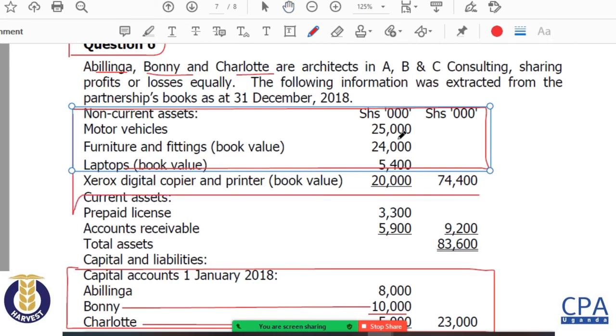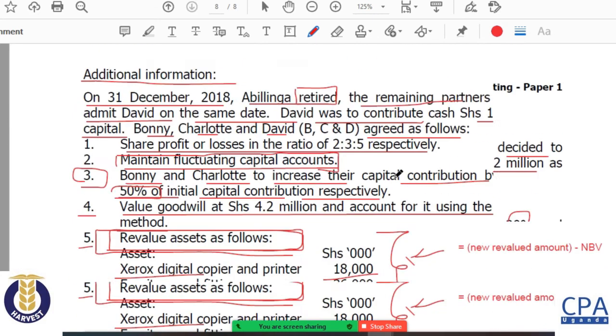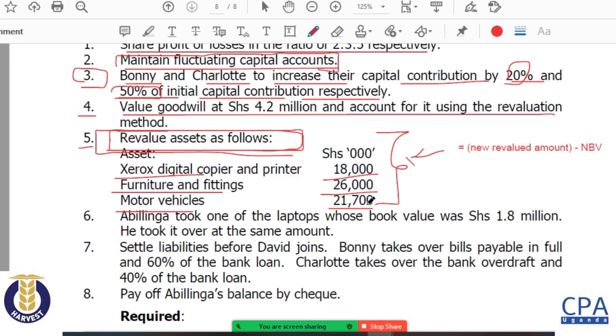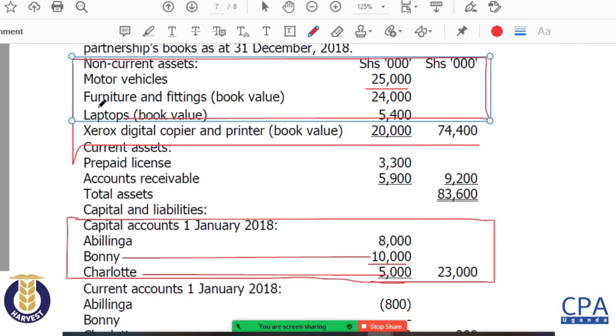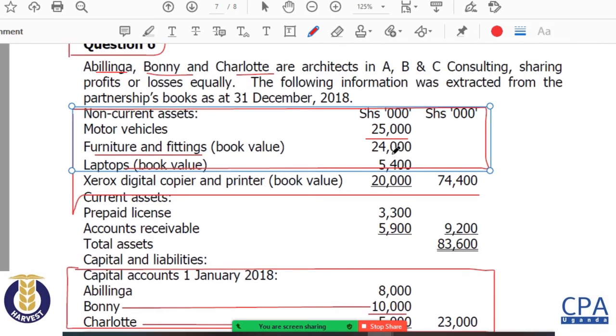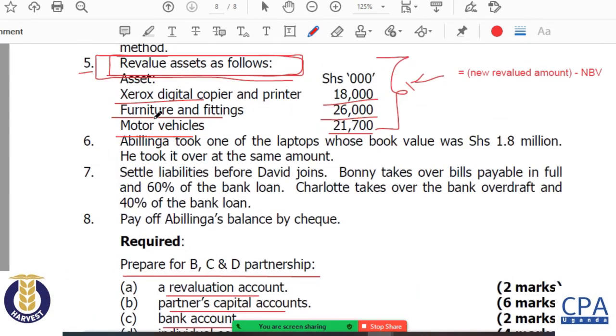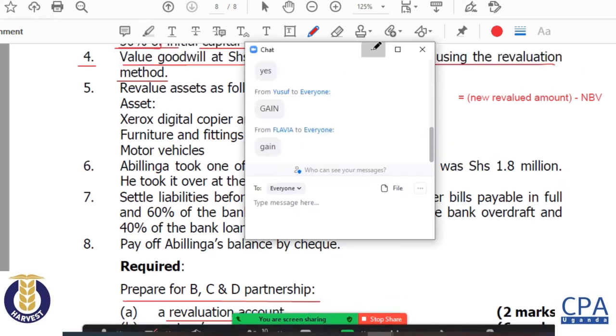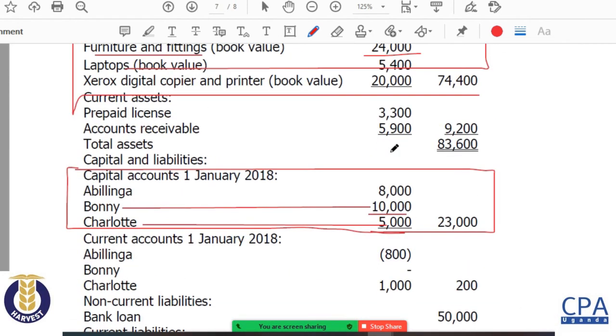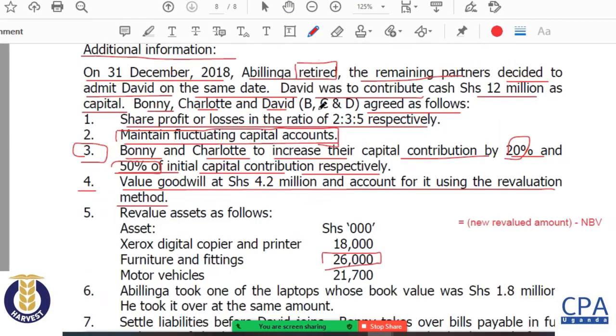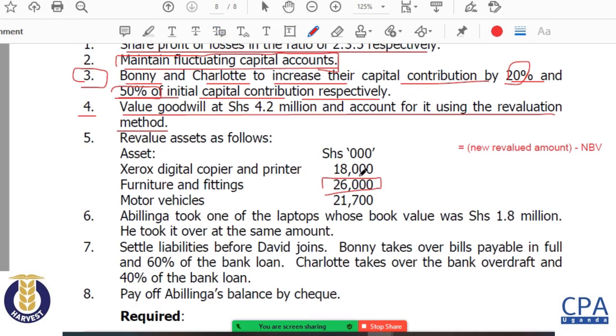So as you can see, the motor vehicles are at 25 million, and they're saying the value is 21,700. So it means that we have a gain or loss. What do we have for motor vehicles? Is it a gain or loss? That is a loss. All right. Then we are told that the furniture and fittings, 24 million book value, the new value is 26 million. Gain or loss? That's a gain, good. Then when we go to the Xerox digital copier, that's 20 million and the value is 18 million. Definitely that is a loss on revaluation.